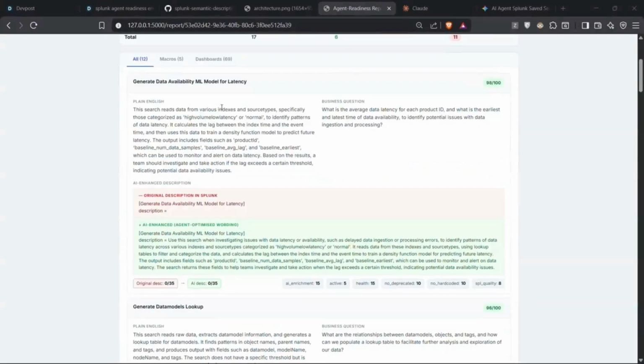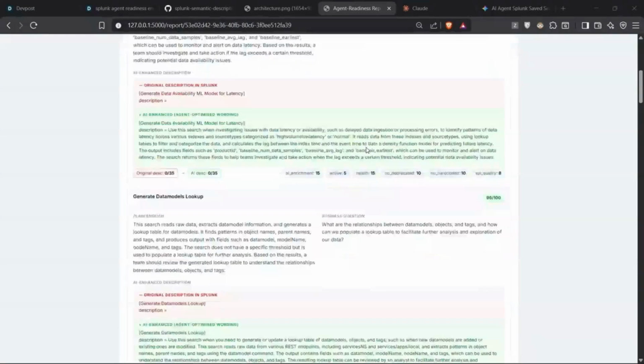This is one of the saved searches. It generates a plain English description of what the saved search is used for. As you can see, there was no description present earlier. Our tool has generated the MCP description.